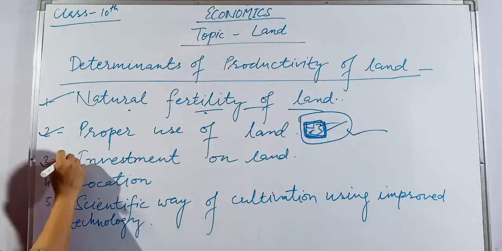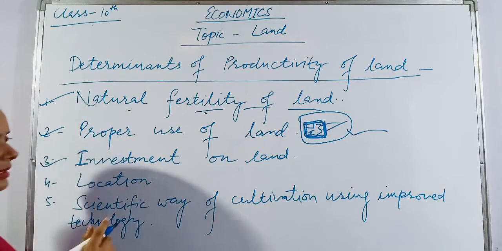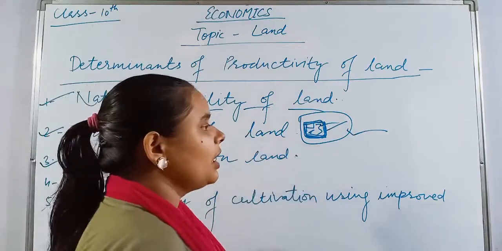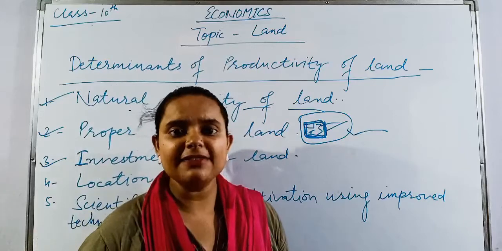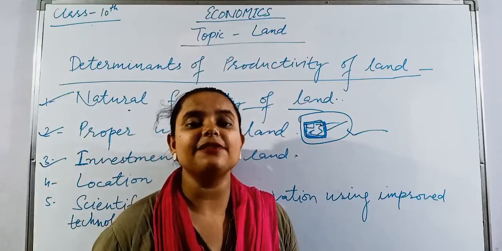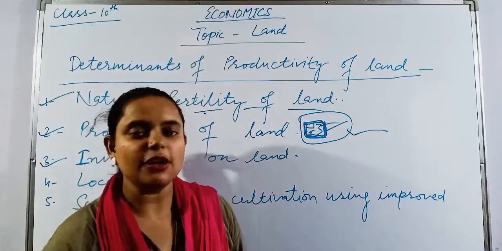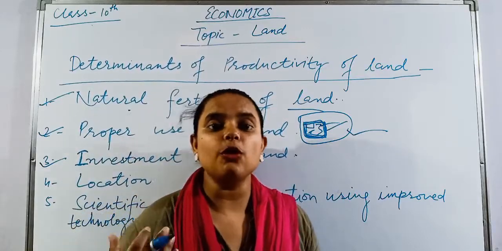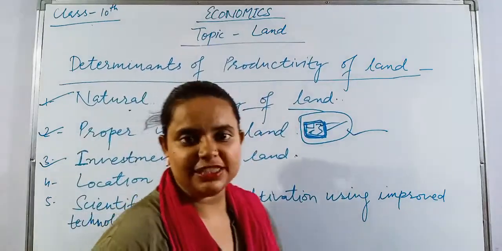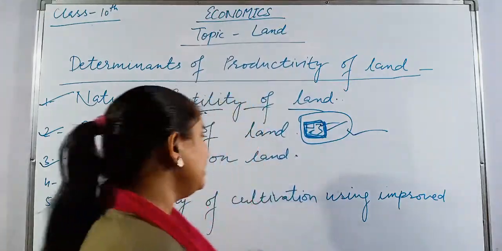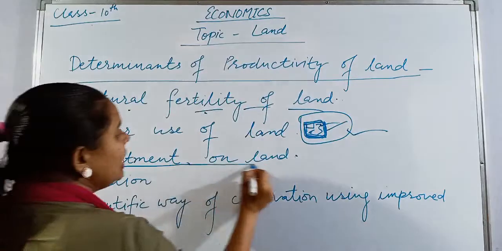Next, investment on land. Now see, this is a very important factor, an important determinant you can say. For example, I have an agricultural land. What investment will I do? I will invest in an irrigation facility. Suppose I have 2-3 acres of land where I want to do farming, but the problem is that I don't have any irrigation facility over there. So what will I do? I will do the investment on the land.